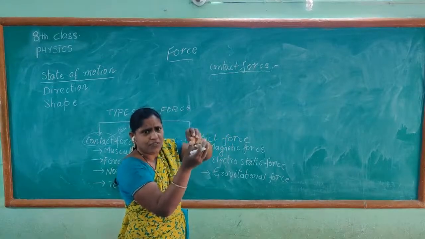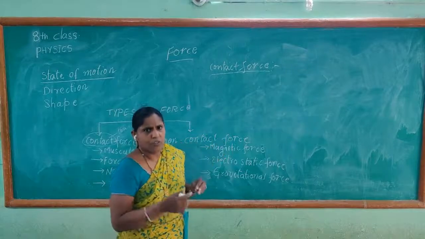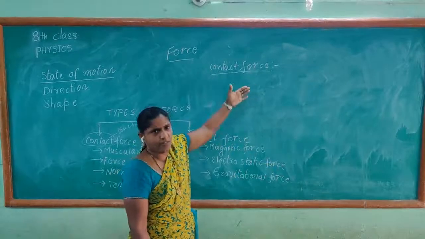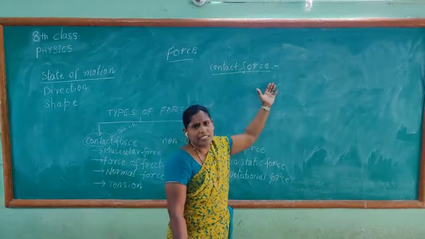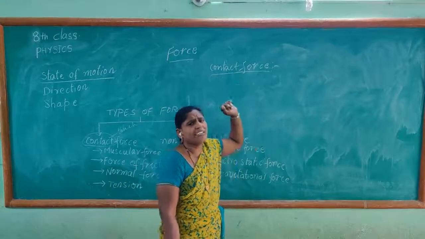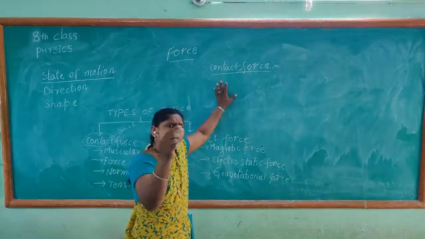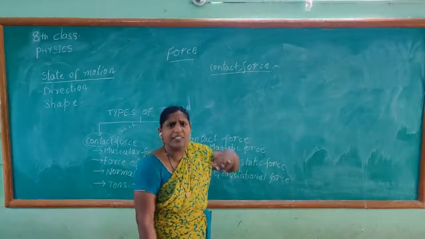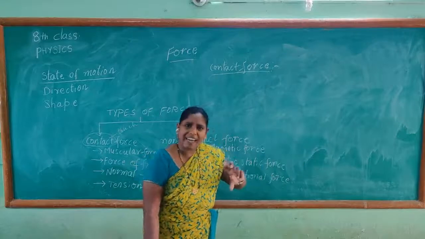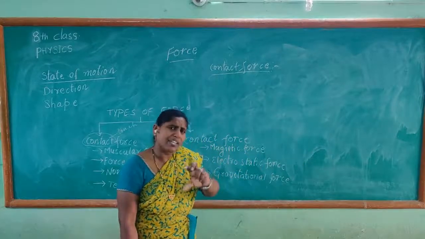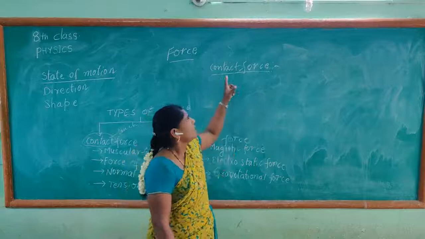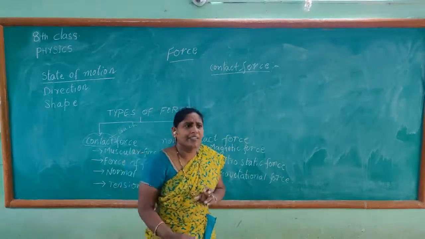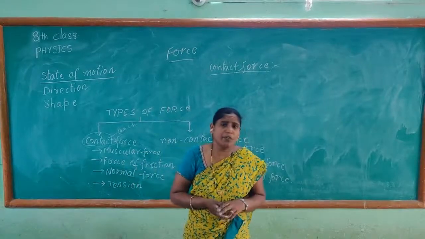When one body is touching the other body, both the bodies are touching. When the two bodies are touching, then that is nothing but contact force. So how do you define the contact force? The force exerted by the body with contact of one body with the other body. There is a contact between one body and the other body. Then it is called contact force. For example, early in the morning, as you get up, you brush your teeth.